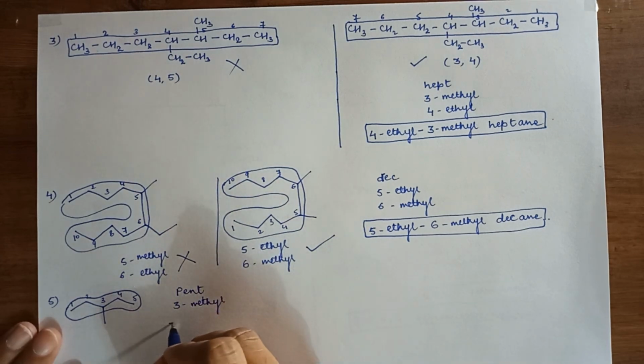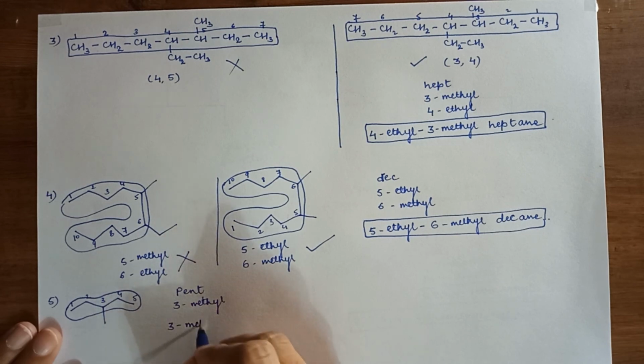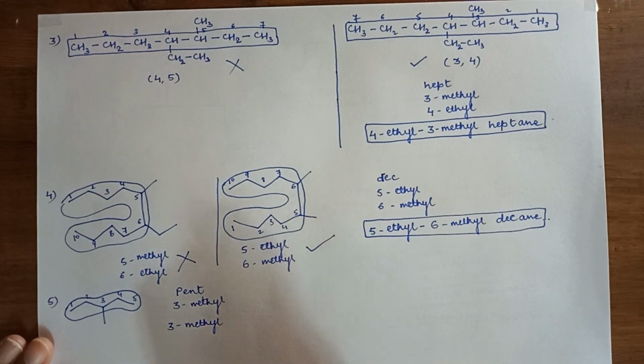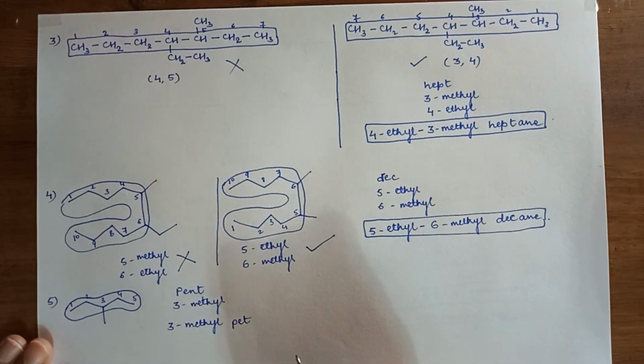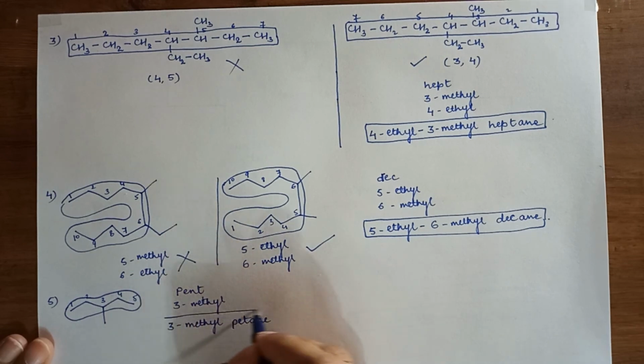IUPAC name will be 2 degree branching 3-methyl, plus no cyclic or spiro compound, plus word root, that is pent, plus 1 degree, that is alkane or alkene or alkyne, it is alkane, that is pentane, plus functional group, no functional group. So this is my final IUPAC name.